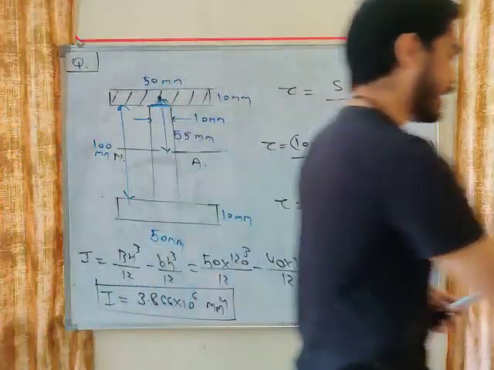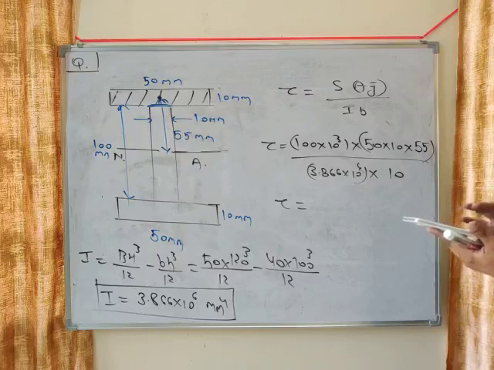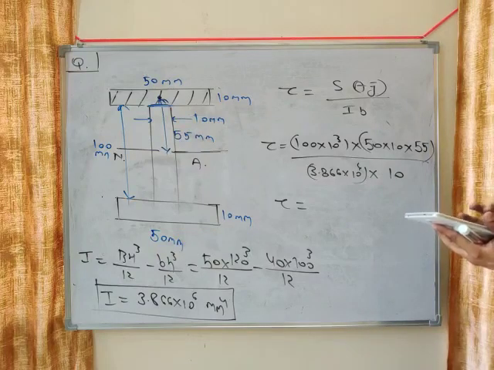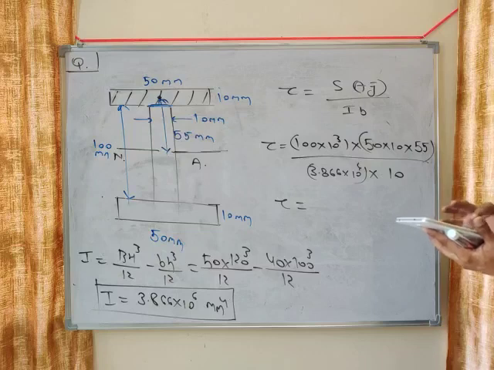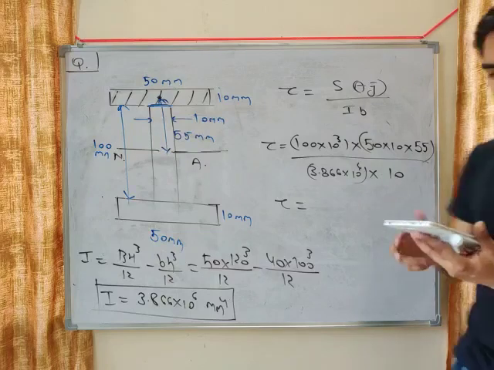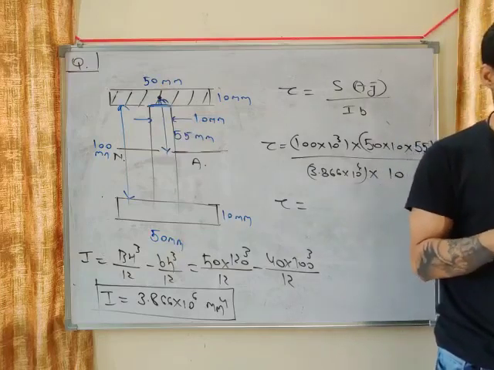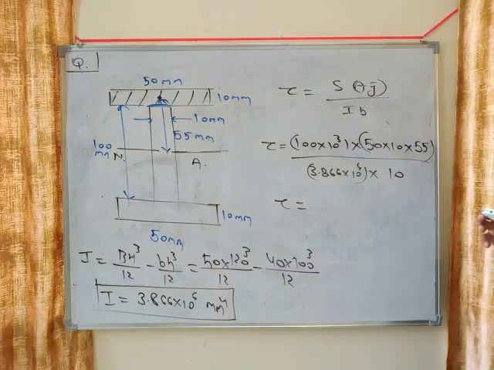Now calculate, what will you get? Calculate this and tell me what will be the answer. 100 into 10 to the power 3 into 50 into 100 into 55 divided by I, 3.866 into 10 to the power 6 into B. So you are getting how much? 100 kilonewton multiplied by 50 into 10.